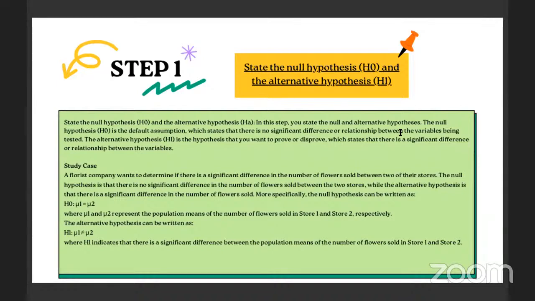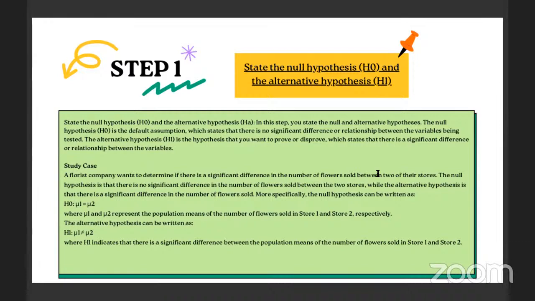State the null hypothesis or H0 and the alternative hypothesis or H1. In this step you state the null and alternative hypothesis. The null hypothesis or H0 is a default assumption which states that there is no significant difference or relationship between the variables being tested. The alternative hypothesis or H1 is the hypothesis that you want to prove or disprove, which states that there is a significant difference or relationship between the variables.